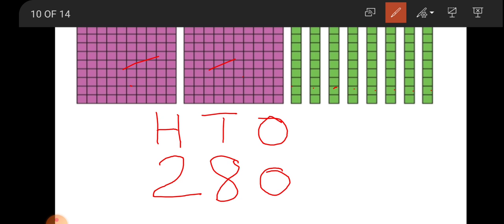How to speak this number? Start from the first number. First number given here is 2, and the first number is spoken as hundreds. 280. 80. 280.